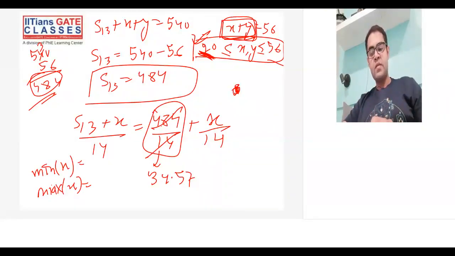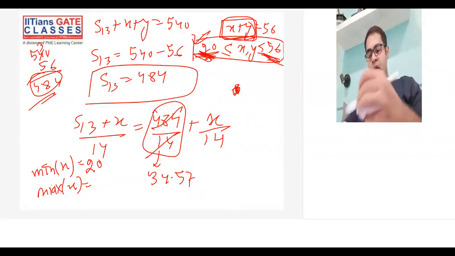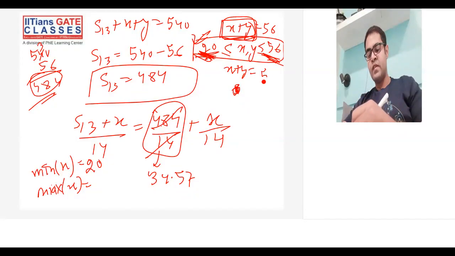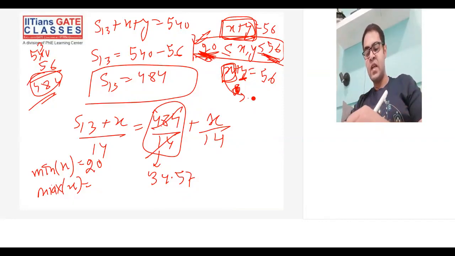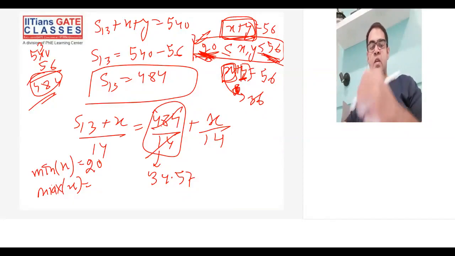So minimum value of X can be what? 20. Maybe the youngest employee left. So minimum is 20. Maximum can be what? Maximum cannot be 56, the reason being X plus Y is equal to 56. If you put one guy, X as 56, then Y becomes 0, which means the other person's age is 0. The other person should be minimum 20 years old, right? So that is why the maximum value that X can take is 36, so that Y will be 20.